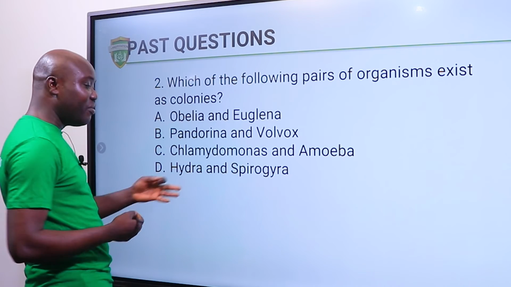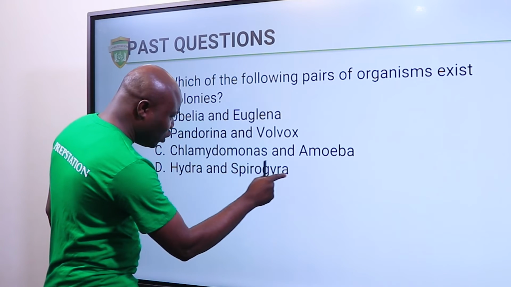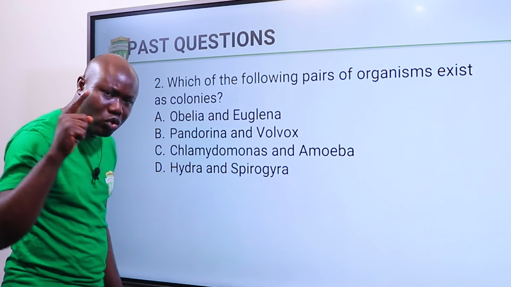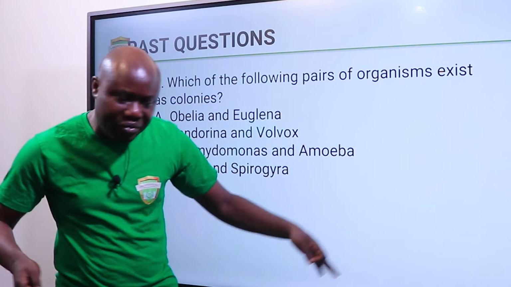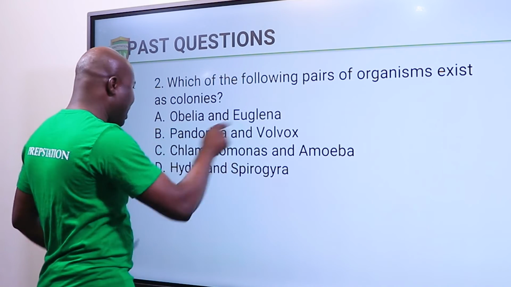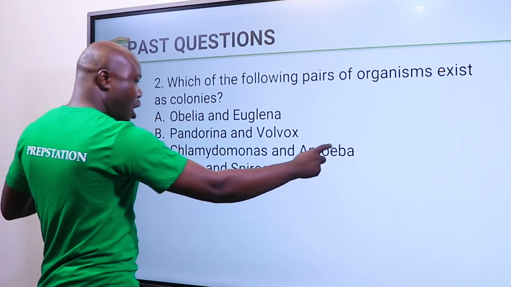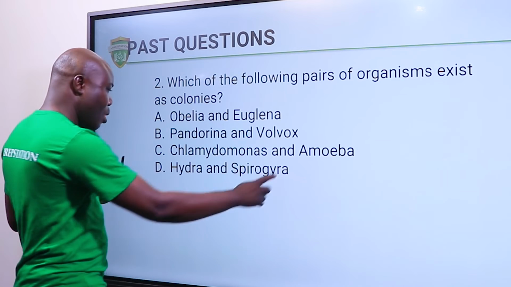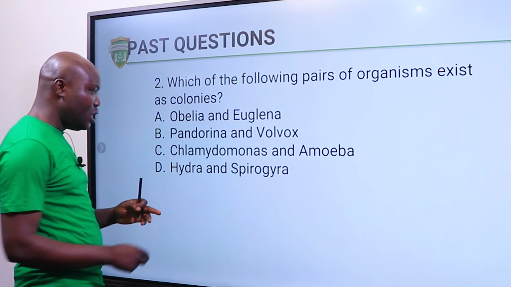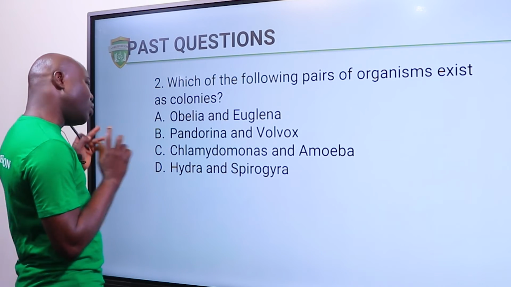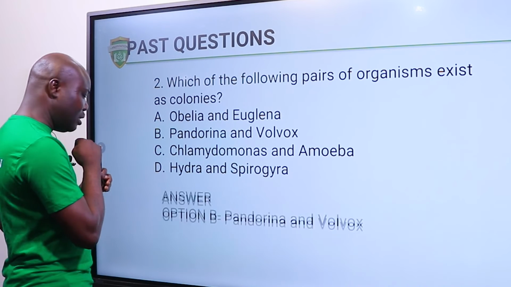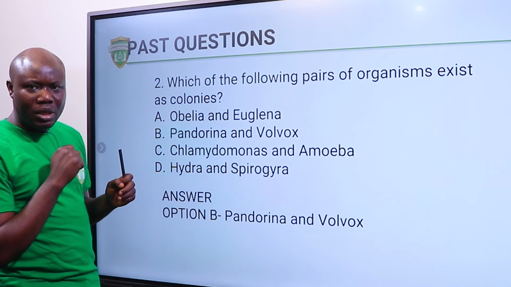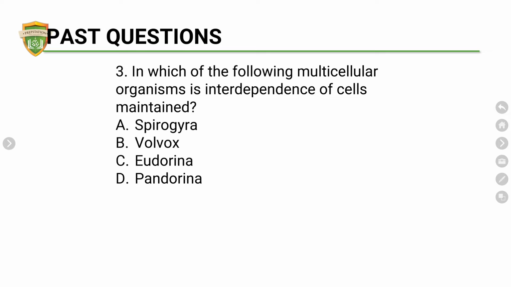Then let's look at this. We have Hydra and Spirogyra. I gave you Spirogyra as a filamentous organism. It exists as a filament, meaning that Euglena has cancelled out option A, Amoeba cancelled out option C, Spirogyra cancelled out option D, so we are left with option B. So let's see. Option B, the answer. Oh, that's very good. Are you there? Okay, so let's move on.